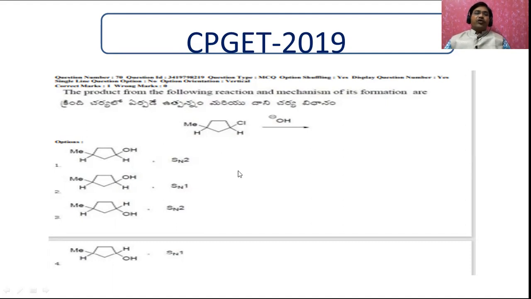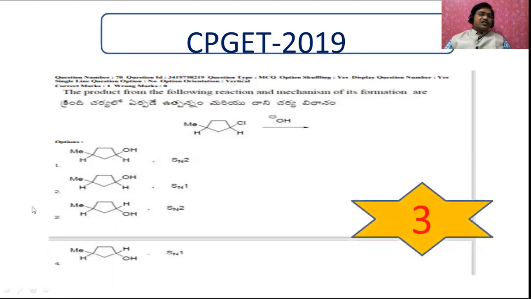Because it is a ring opening reaction. And here, let me tell you first of all, the answer is 3. Let me explain how it happens. This option is right, this is going to be the SN2 reaction. How will it be? The OH is going to be added on the opposite side of the chlorine, where the chlorine is replaced. And these two steps take place simultaneously.